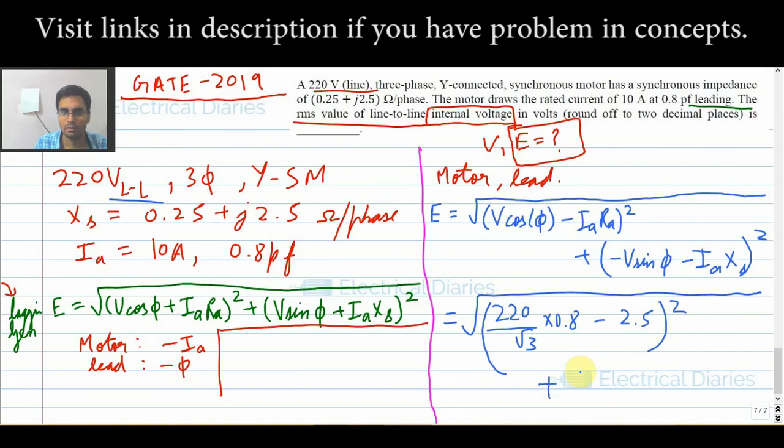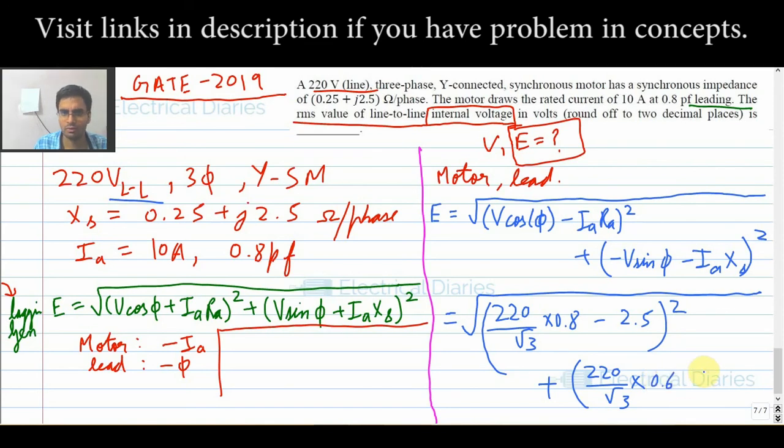Now your next term will be: 220 by root 3 into sin phi. If you take the minus sign out and square, everything becomes plus. Sin phi will be 0.6.